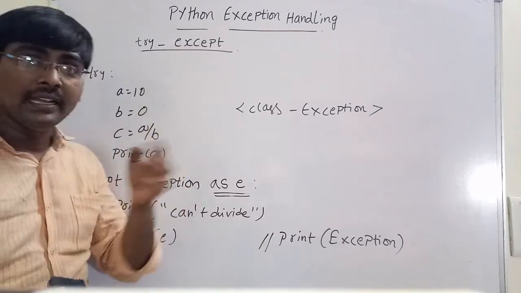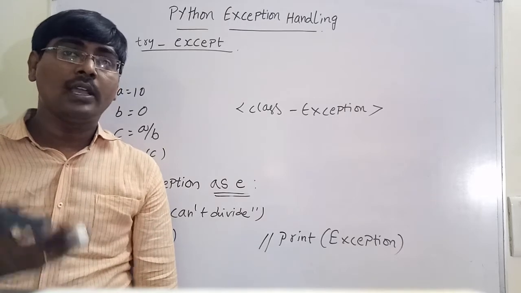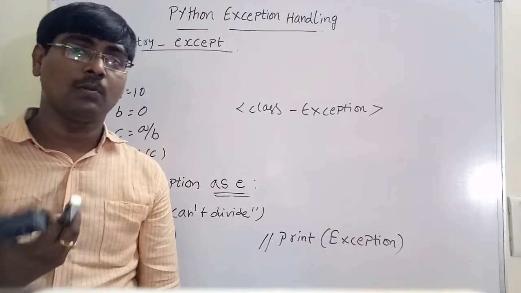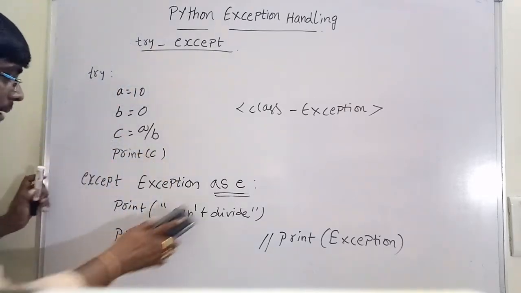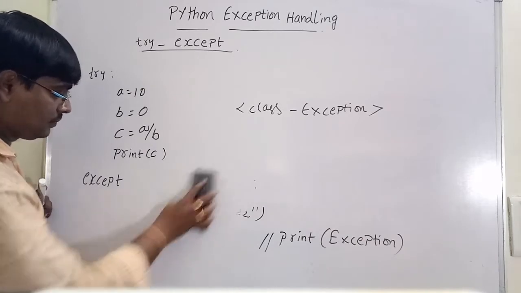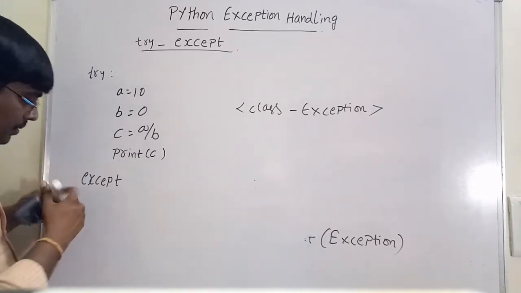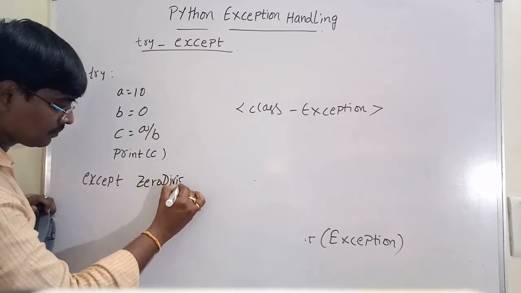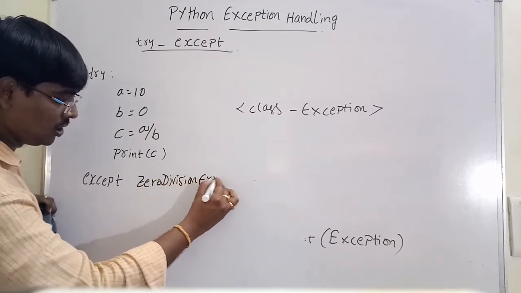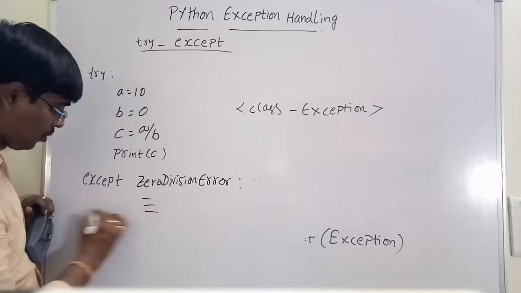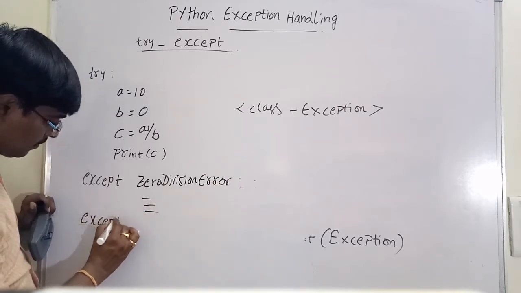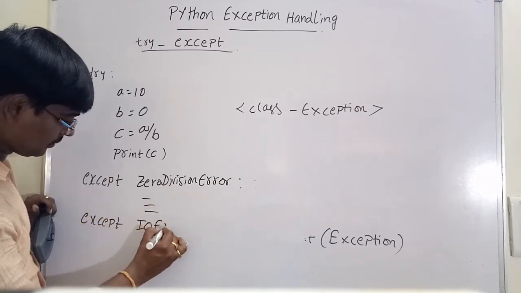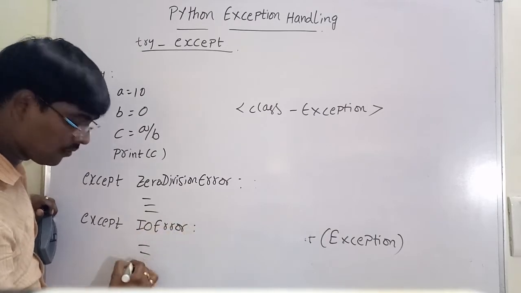Okay, try and except. Remember, we can write any number of except blocks. Suppose except ZeroDivisionError, some set of code, except IOError, some set of code.